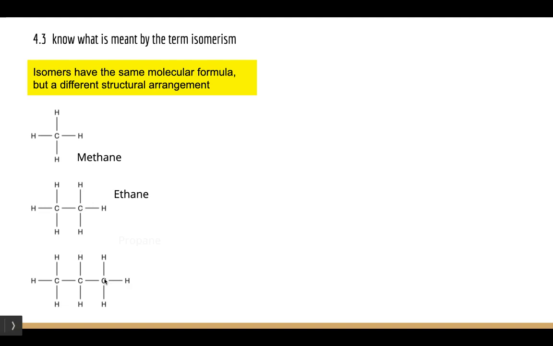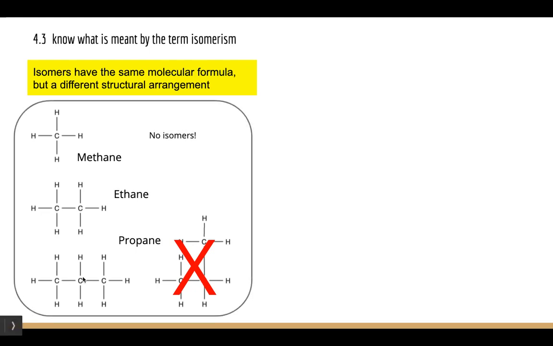With propane, we could move this carbon up here to form this. Is this any different to this? And actually, the reality is it's not. It's simply this bond has been bent. So we haven't got a different structural arrangement. So propane actually doesn't have any different structural arrangements apart from this one here. So we find that the first 3 alkanes have no isomers.